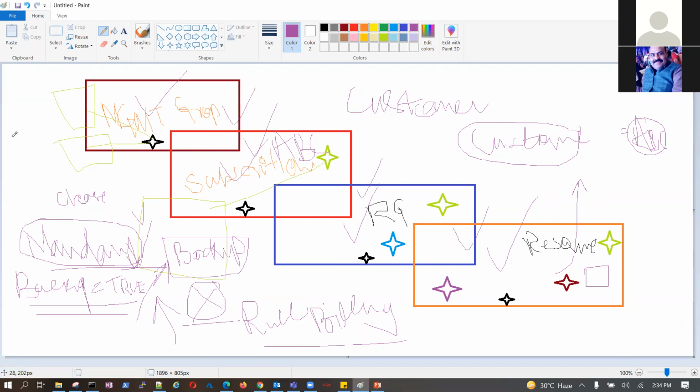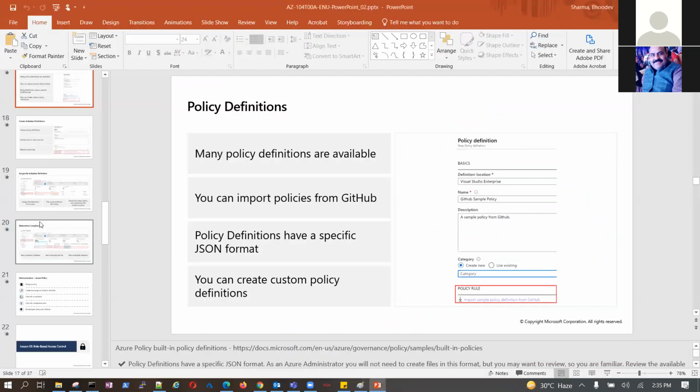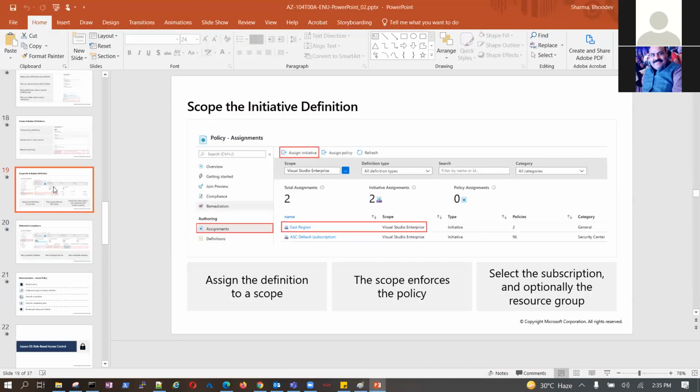If you remember, we have seen the locks, right? Locks applied at resource group level, resource level, and subscription level, and we were not able to perform the opposite operation. If we apply a delete lock on a subscription, we were not able to delete any resource in the subscription because it gets inherited. Means that is nothing but a policy only, right? That way you can just practice it. Okay, and should be good. Any other question?